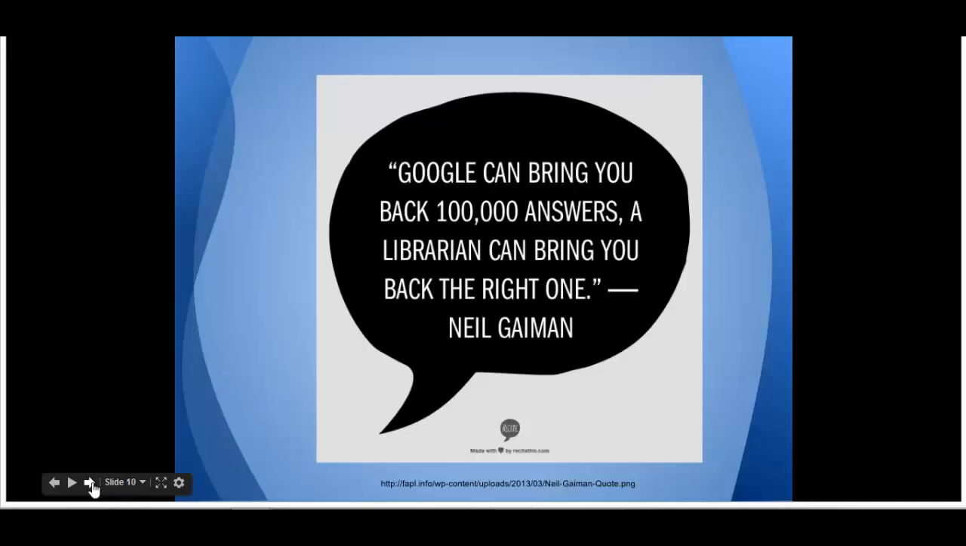Google can bring you back 100,000 answers. A librarian can bring you back the right one. But with these tips, you're on your way to finding the right ones too. And don't forget, we're always here to help.